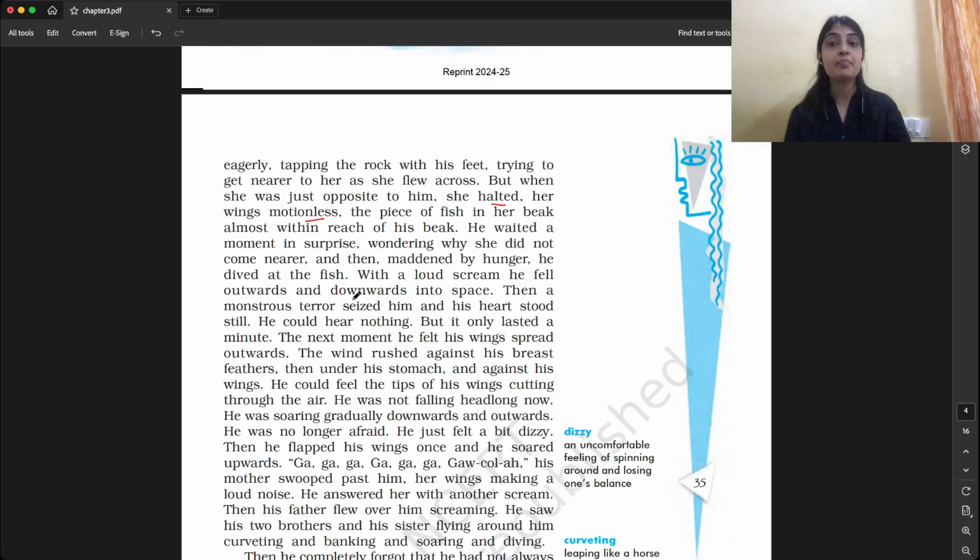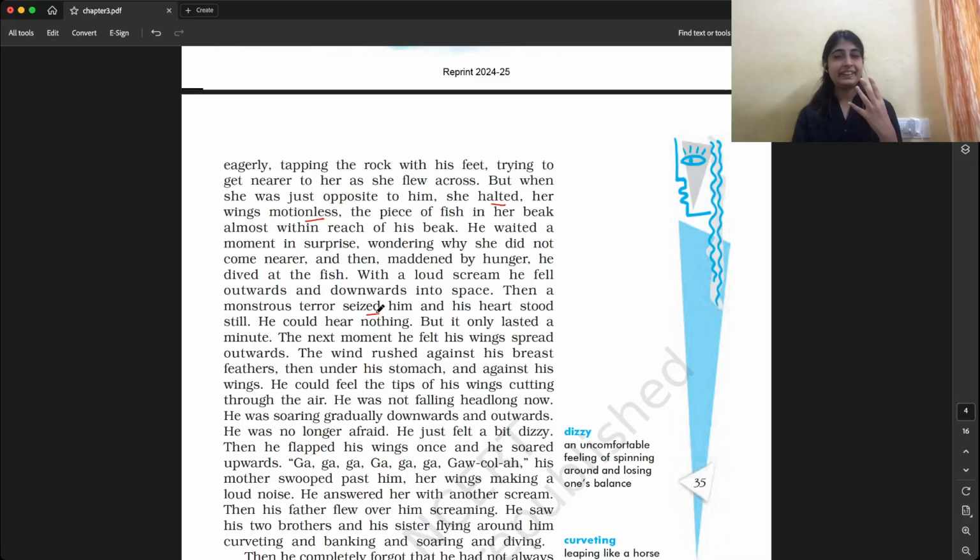It is a monstrous terror, like we say a monstrous disaster, very huge, or like a monster, so ugly and such a fearful thing. Terror means fear. Seized means captured him. He was feeling a lot of terror, a lot of fear at that moment when he was just about to catch the fish.